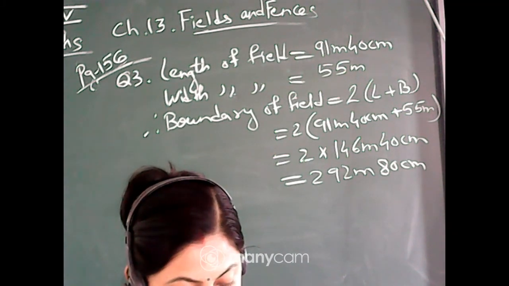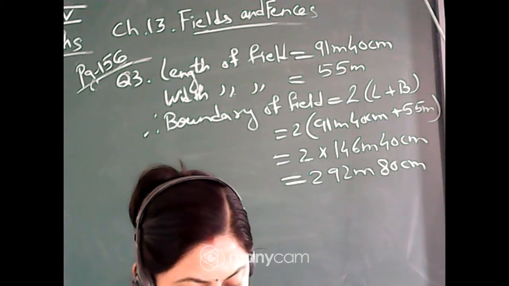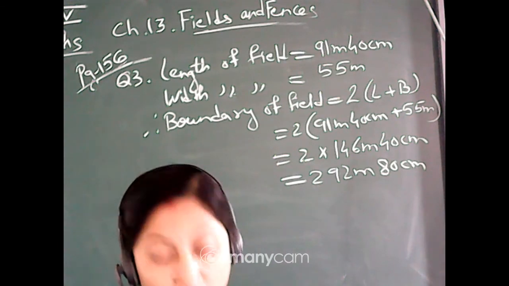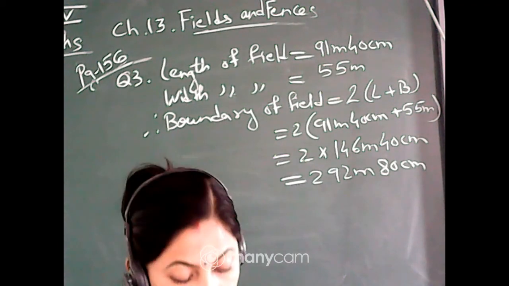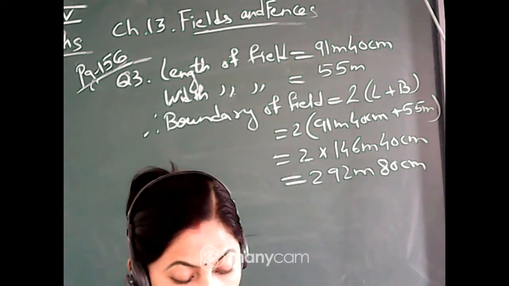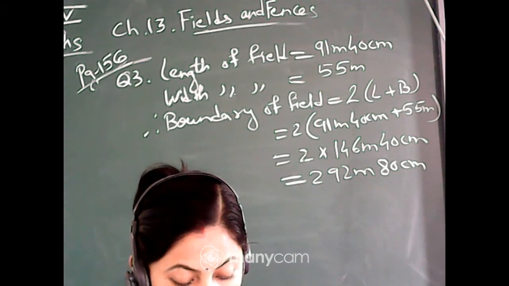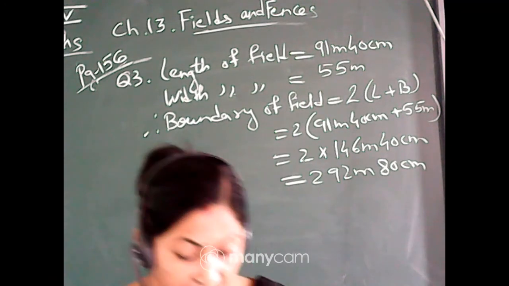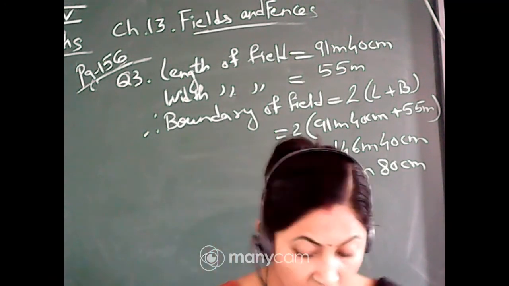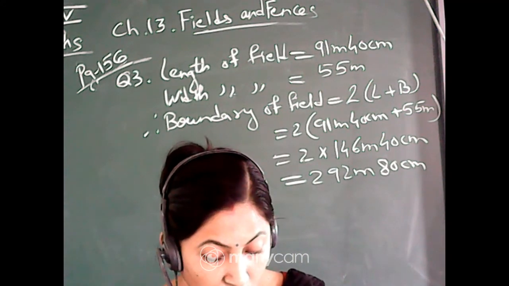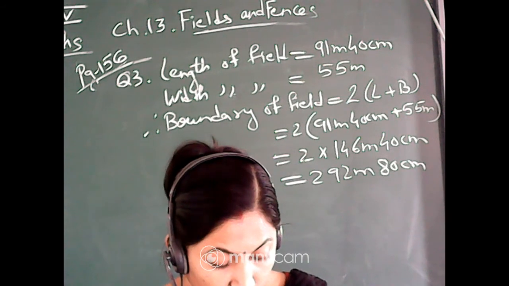See, this activity, you can do it on your own, isn't it? Because this activity is to be done at home. Now, you are not in the school, so you can't do the activity. Look at the table in your classroom. Guess how many math magic books you can place on it. Yes, you have to take a table and just guess how many math magic books you can keep there. This activity you will do on your own. Understood? Come to question number 2.